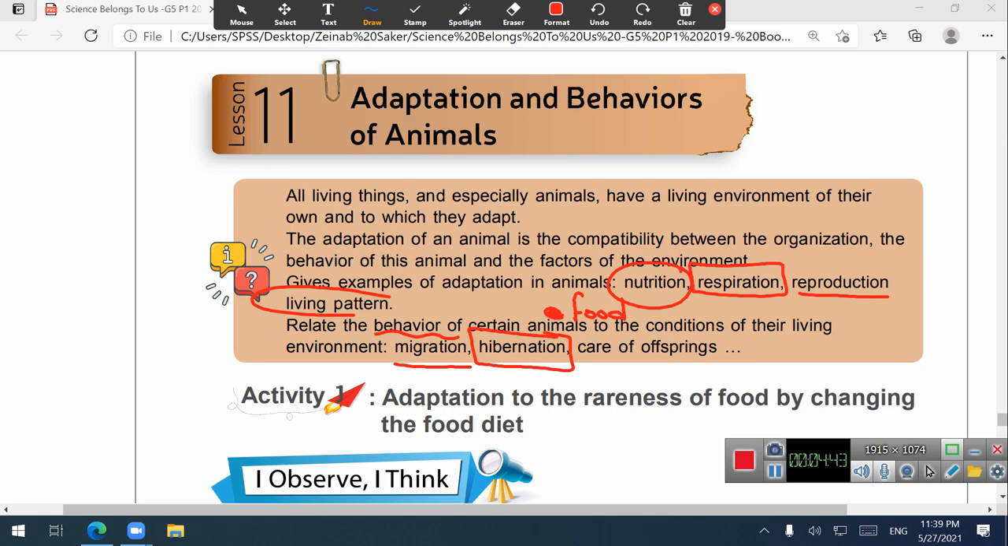But how do they eat all this period? They store their food in their corners or in their houses. And care of offspring means taking care of their young.